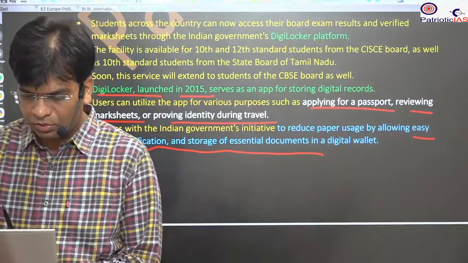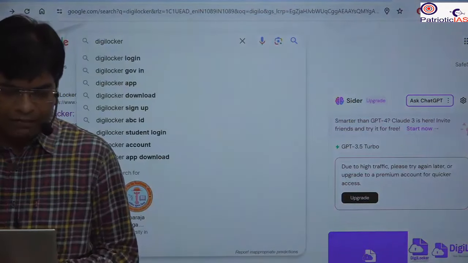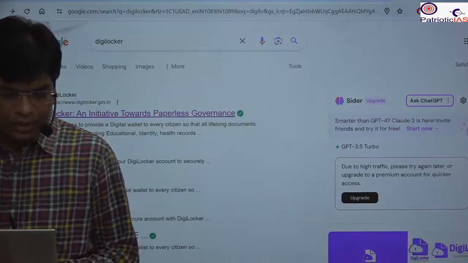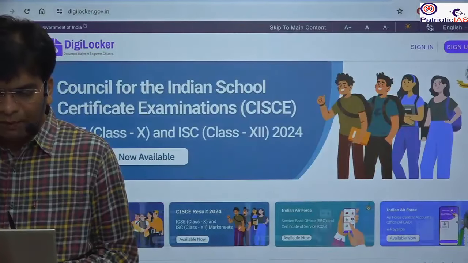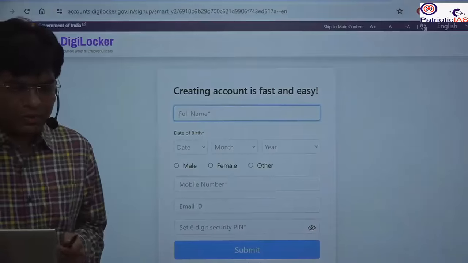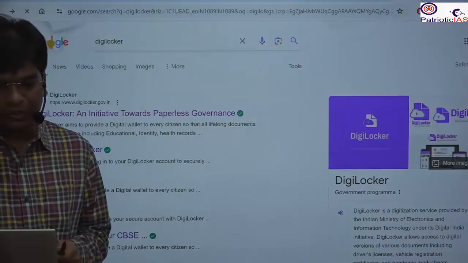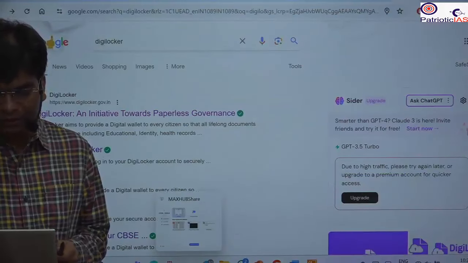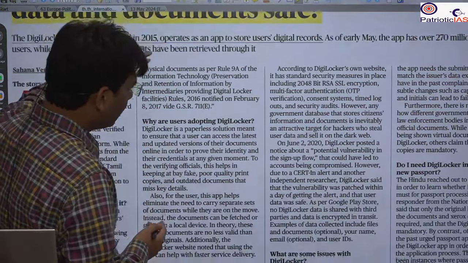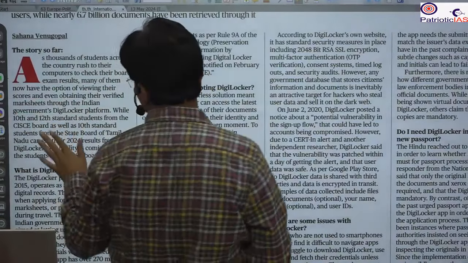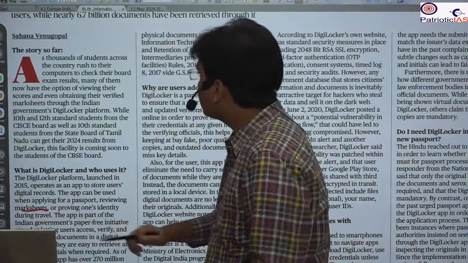For example, let's see how it looks on the platform. If you type DigiLocker and open the website, here you have to sign up. After signing up, you will have access to this platform, and you can store all your data here. Whenever you need, you can give it for verification. So this is all the basics about this. Recently the government has announced that all the board examination results have been declared, and you can access your mark sheet on this platform as well.